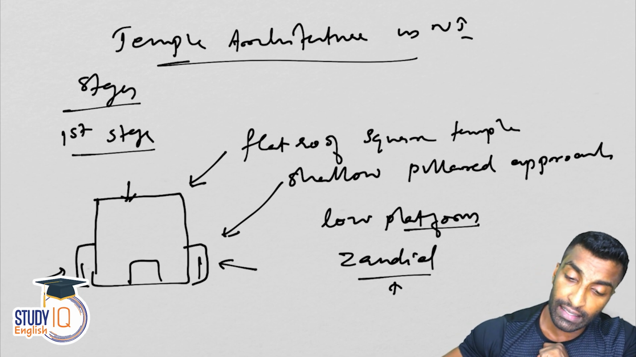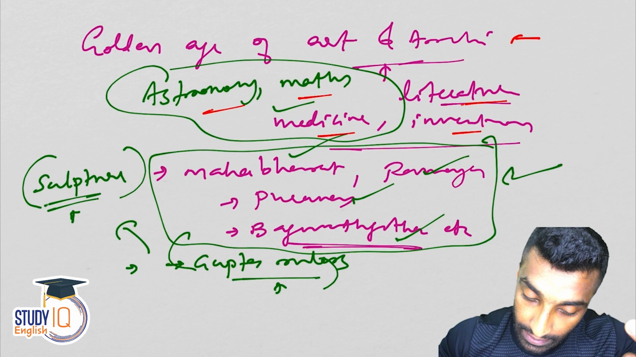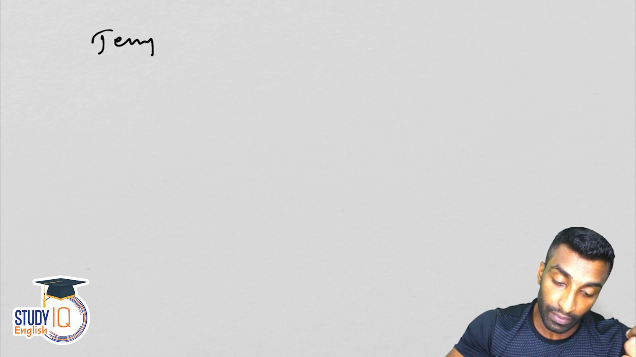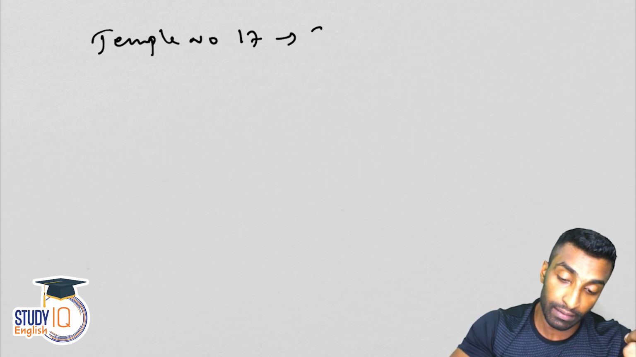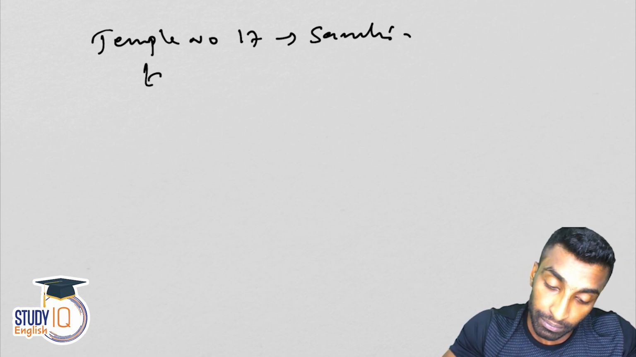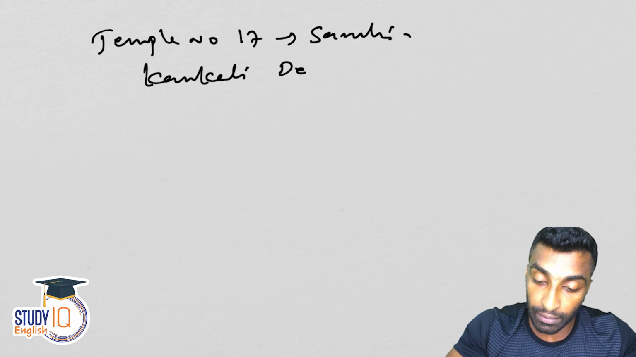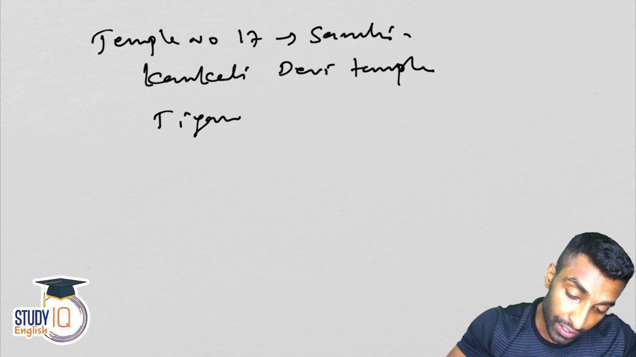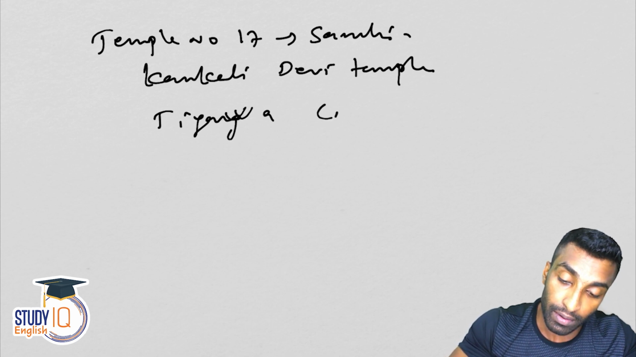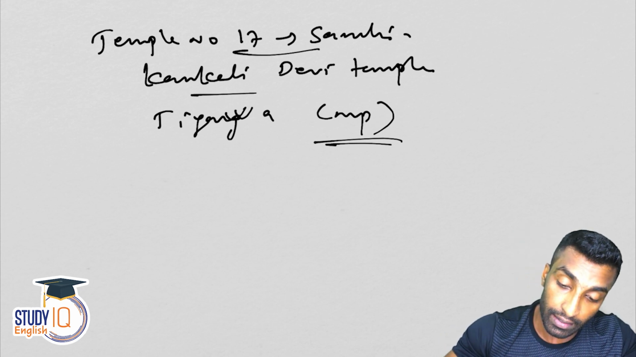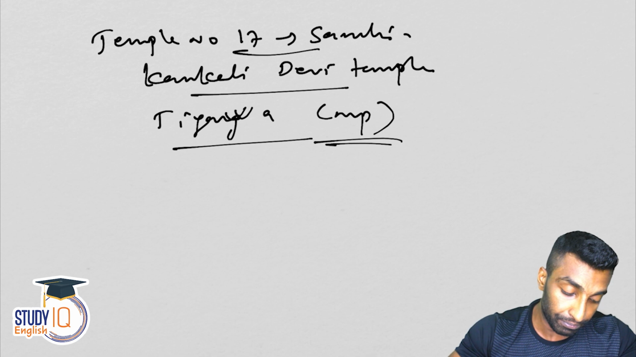And what we need is some examples for this, right? So let me discuss the examples. Temple number 17, Sanchi, and then Kankali Devi temple, and then Tigawa, all in Madhya Pradesh.